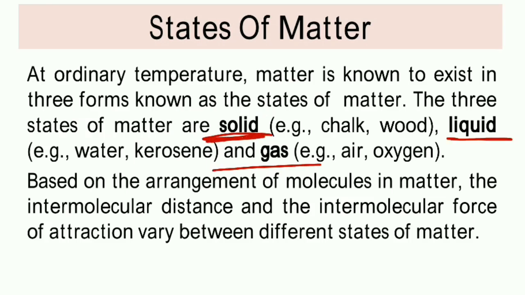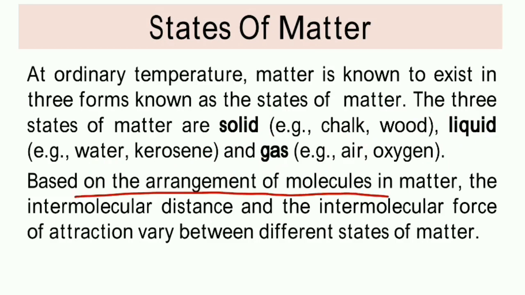And we know the examples also. So a lot of examples are there of all these three forms. Okay, like the example of solid is chalk and wood. Examples of liquid are water and kerosene, oil, petrol, diesel, etc. A lot of things are there. And gases: air, oxygen. Okay, actually air is a mixture of gases, so obviously it is also a gas.